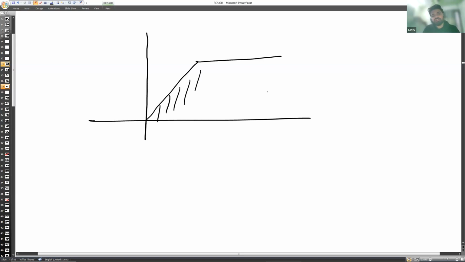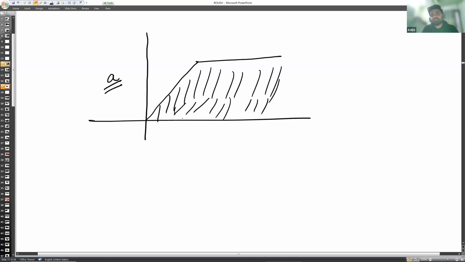Okay, and if I ask you what the area under the acceleration-time graph would give you. Acceleration-time graph, what will the area under it give you? So you know that this is acceleration and this is time. You know that acceleration has the unit meter per second square. And time is, sorry, it is not an acceleration-time graph that we had in the question. It is acceleration-displacement. Here x is in meter, so it is displacement.